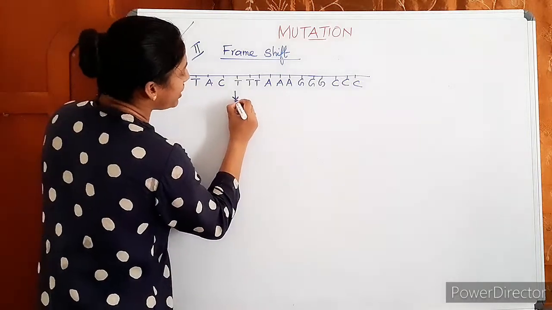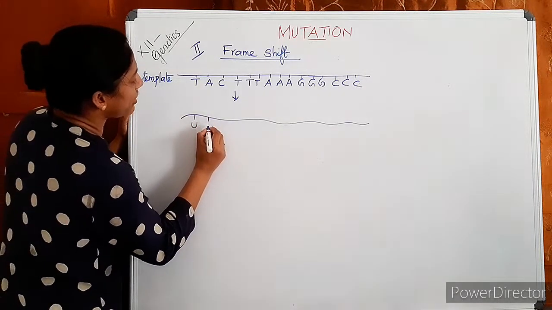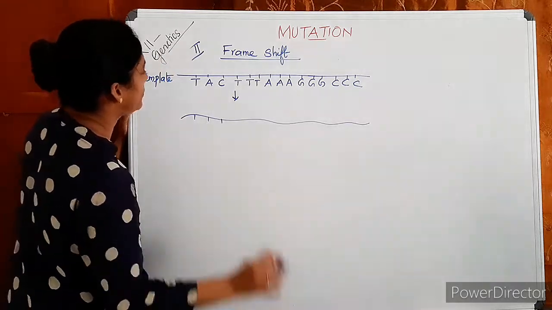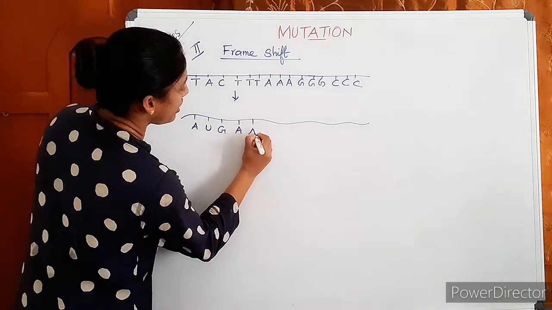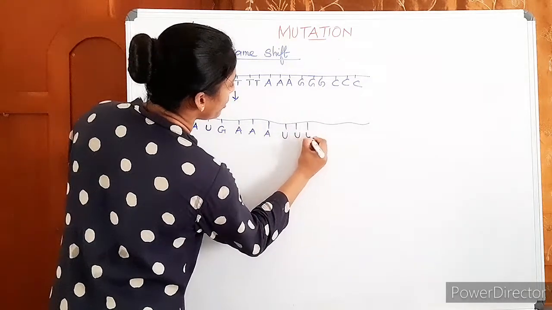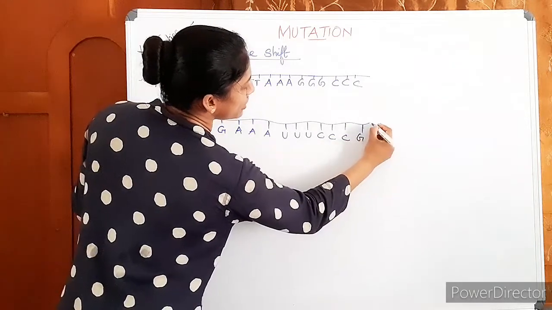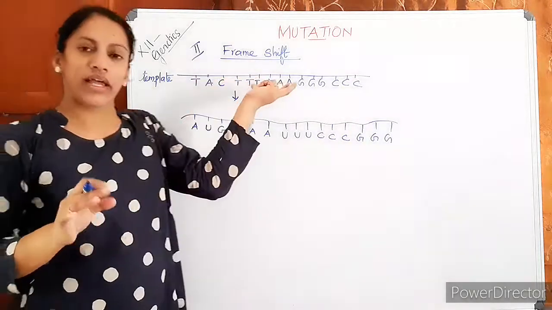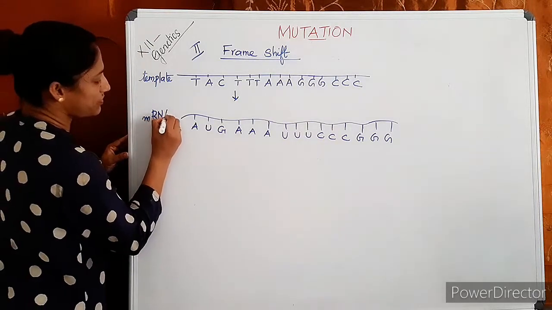Then when this is copied to RNA, the RNA strand will have the sequence AUG, then T will pair with A, then adenine will pair with U, then C, G. So just understand, this is a template strand of DNA and this is an mRNA copied from this.